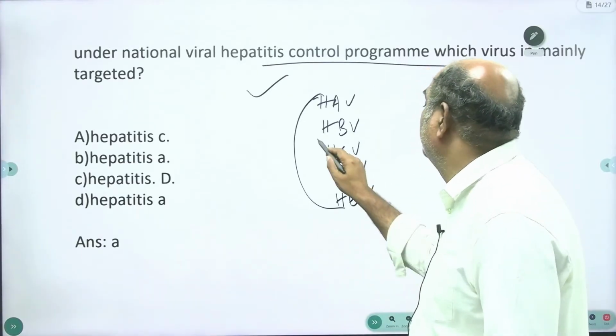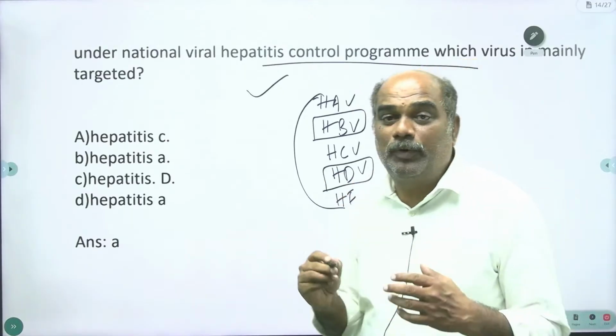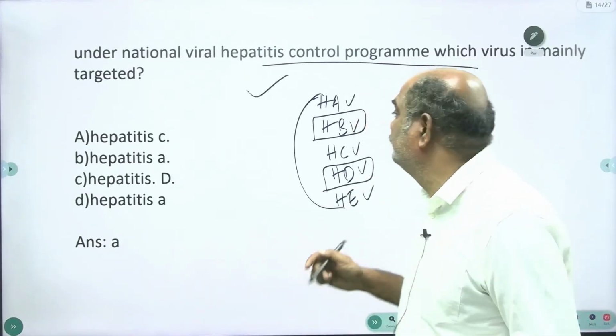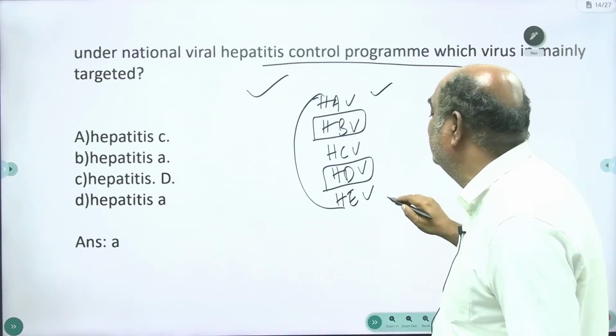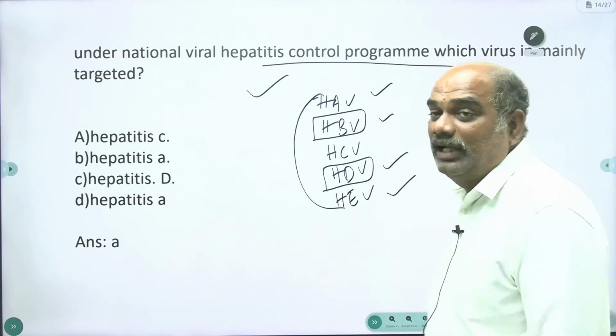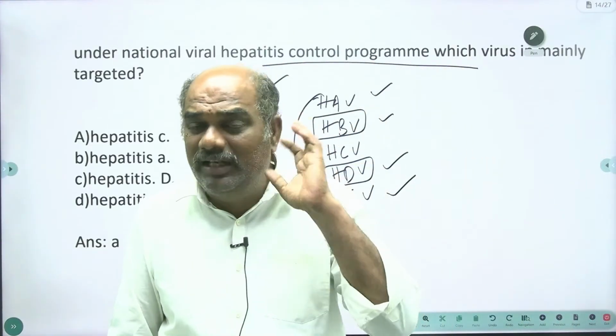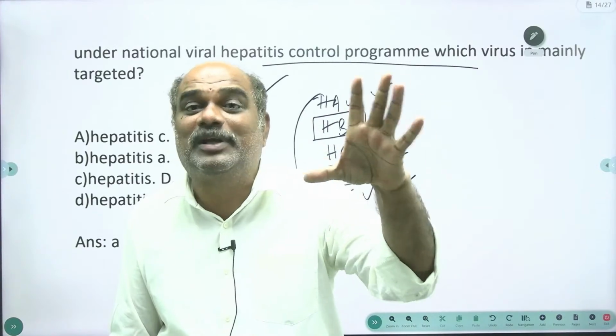Through polluted water, we can see the transmission of hepatitis A virus and hepatitis E virus. But B and D are interlinked. Hepatitis D virus will survive only with the presence of hepatitis B virus.